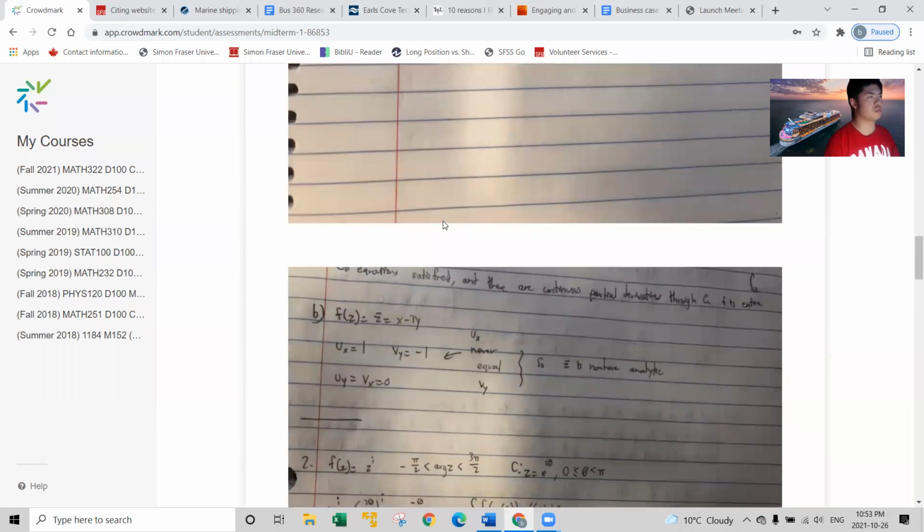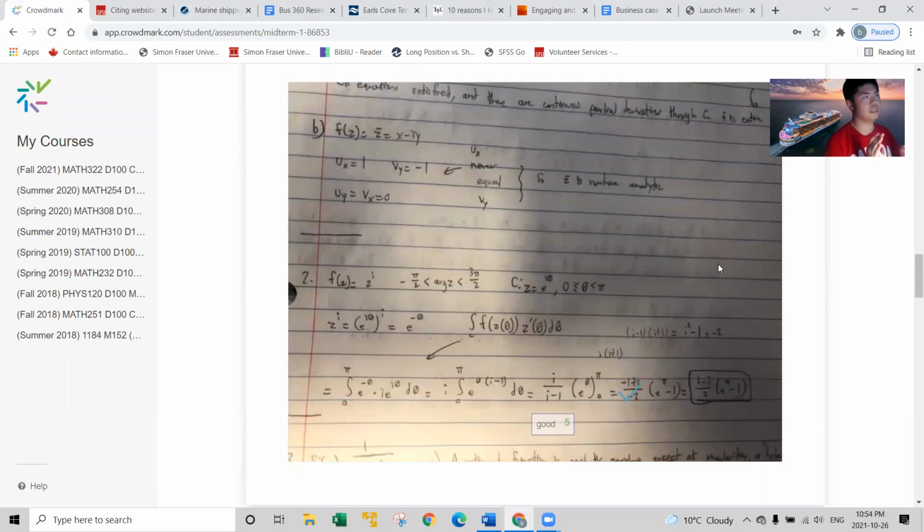I'm going to go to the second page first. So basically, z is e to the power of i theta. So z to the power of i is e to the power of i theta to the power of i. I squared is negative 1, so it's e to the power of negative theta. That's f of z of theta. And now the contour would simply be from 0 to 2 pi f of z of theta times z prime of theta. Z is e to the power of i theta, so z prime of theta is i e to the power of i theta. So then I wrote that here. So from 0 to pi, e to the negative theta, i e to the i theta, d theta. And then you differentiate it out.